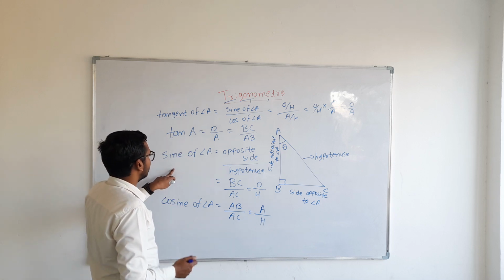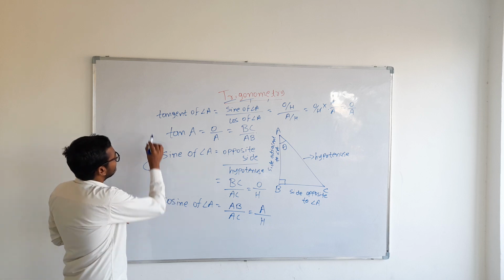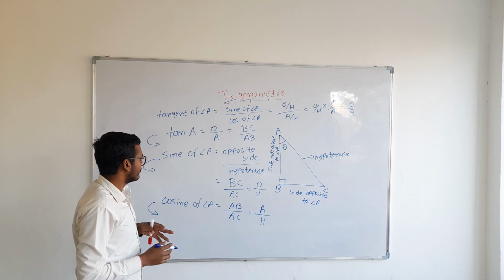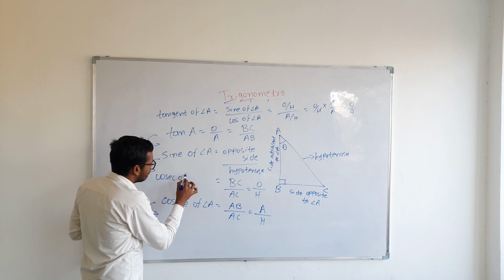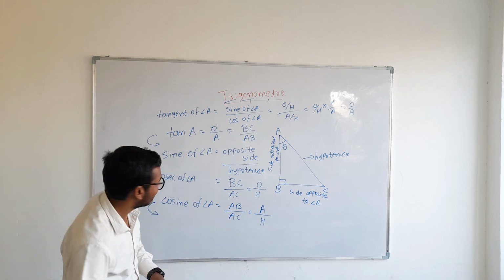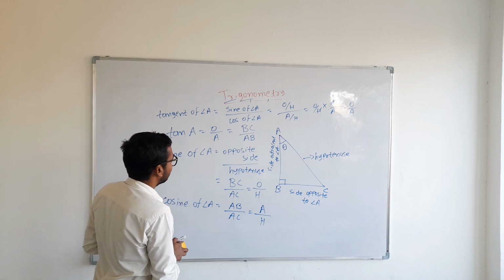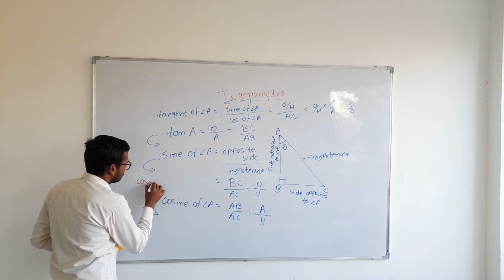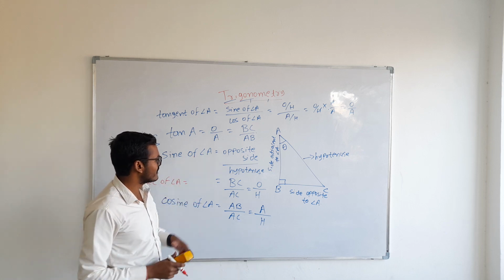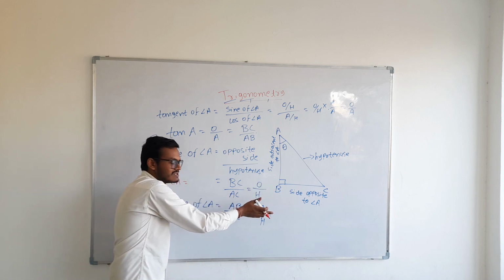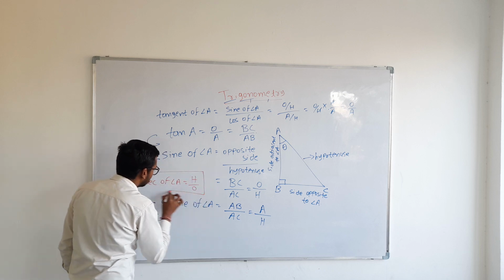So the reciprocal of sine, the reciprocal of cosine and the reciprocal of tan. The other 3 will be derived from them. So the reciprocal of sine is called cosec. Cosec of angle A, let me write it with a different color pen. Okay, cosec of angle A will be taken as the reciprocal of sine. So sine is opposite upon hypotenuse, cosec is going to be hypotenuse upon opposite.